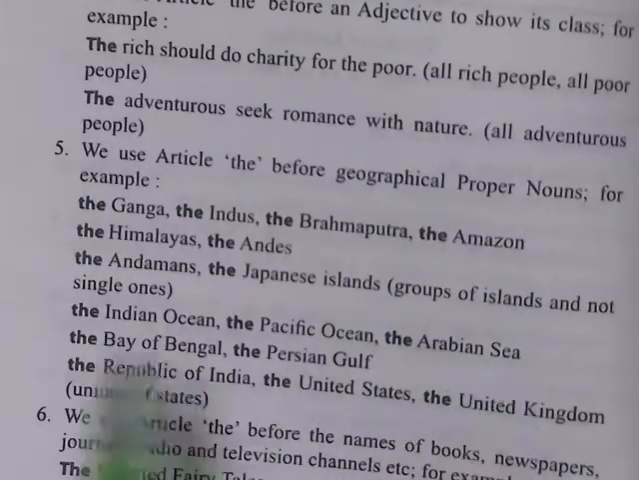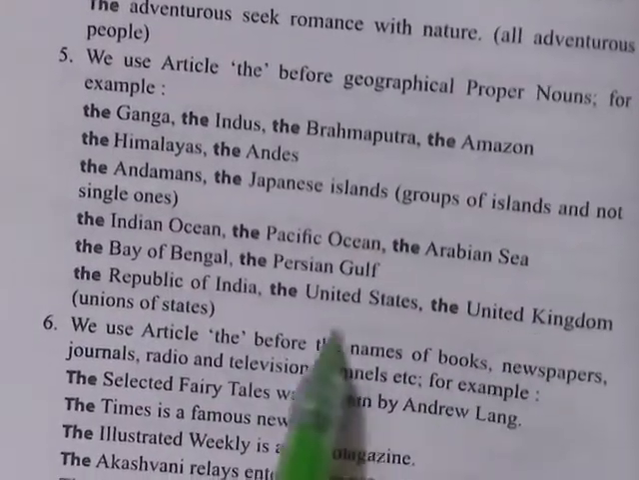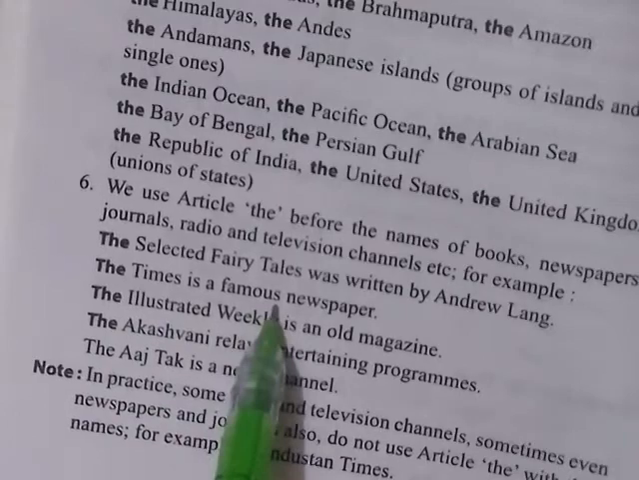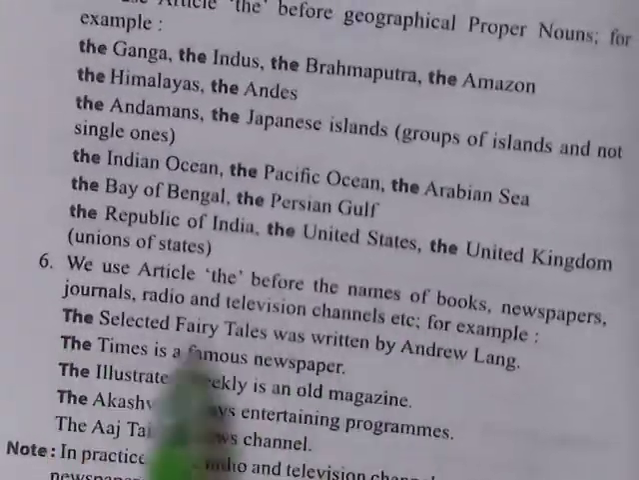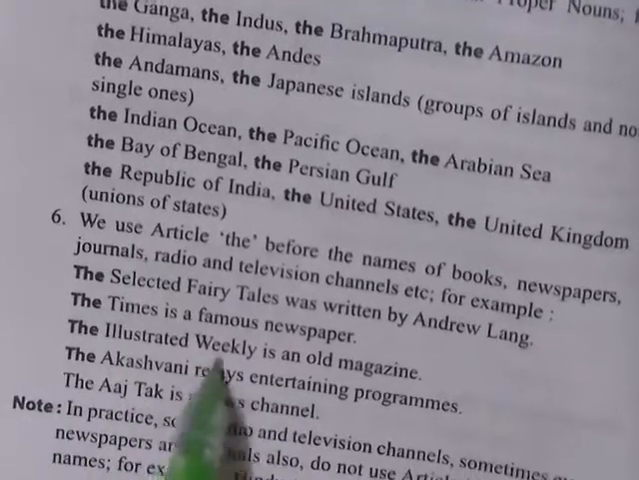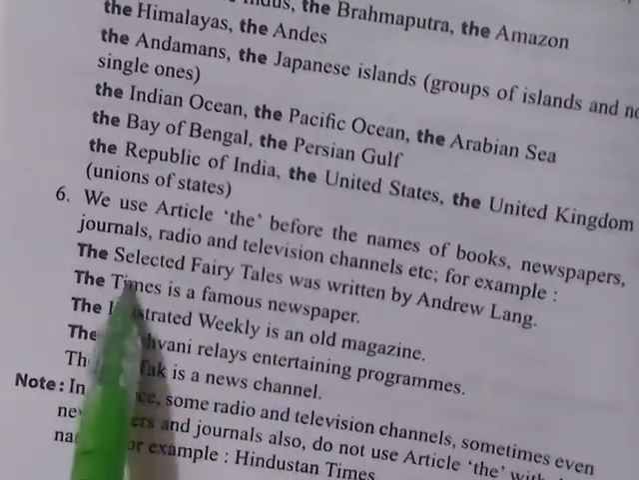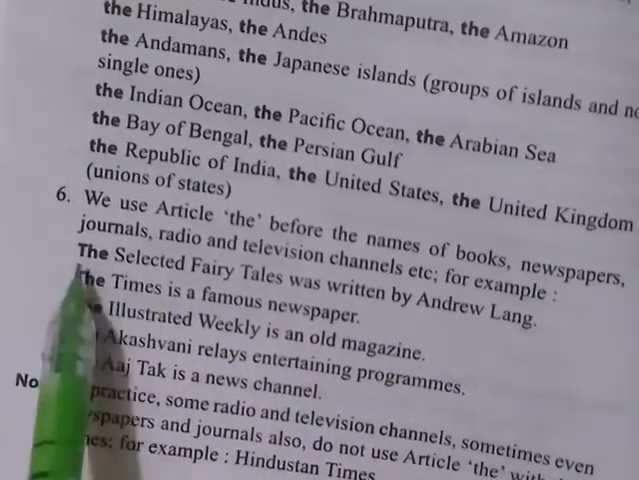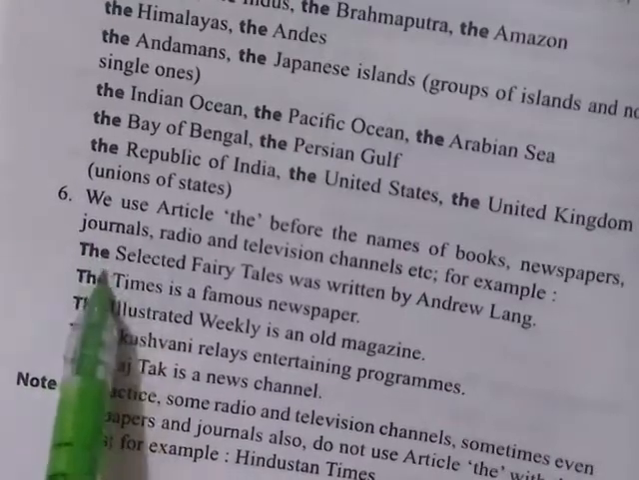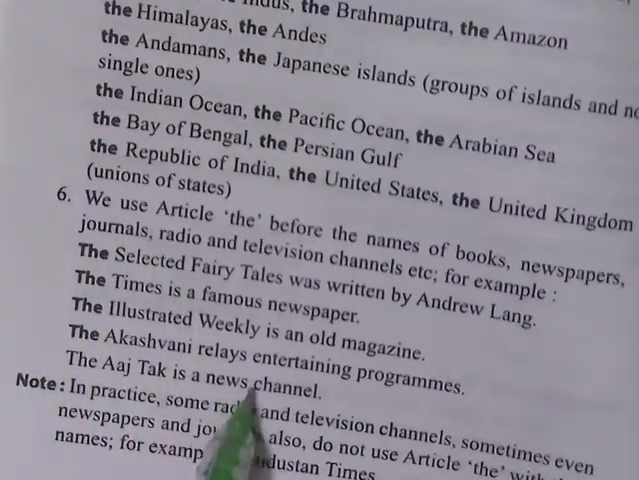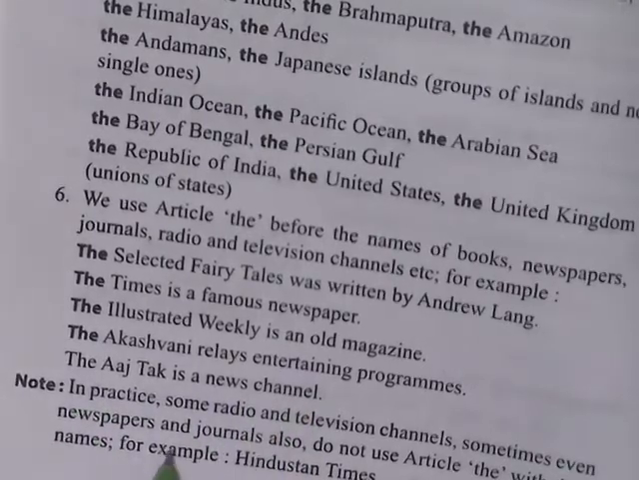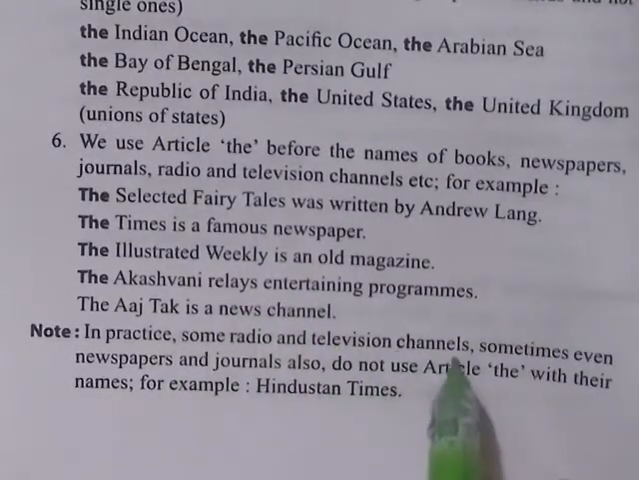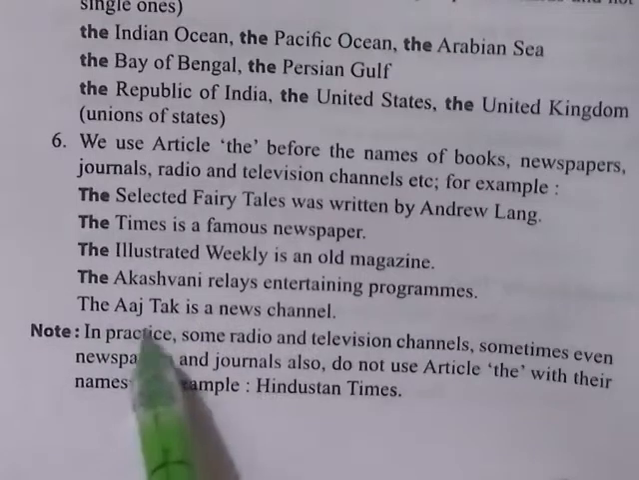So the Arabian Sea. In this way, just look here: the United States. And the Times is a famous newspaper. Again, just look, that is the particular, the definite thing. There are so many examples, and you will be given only one sentence, fill in the blanks, and you have to put a suitable article. The Aaj Tak is a news channel. So in this way you can be asked about radio and television channels. You can say the Times, the Aaj Tak.